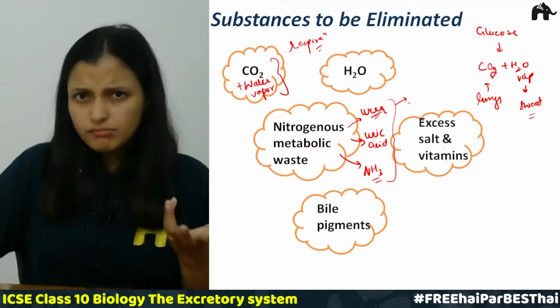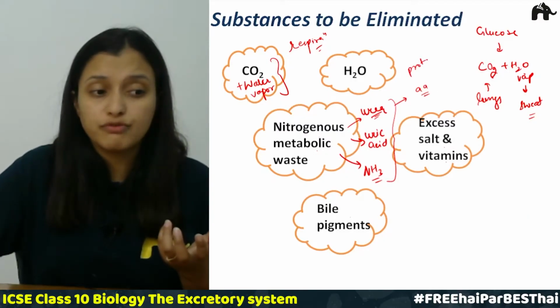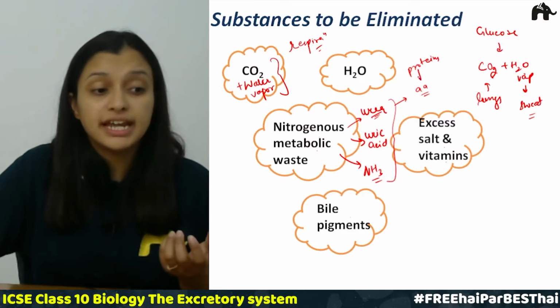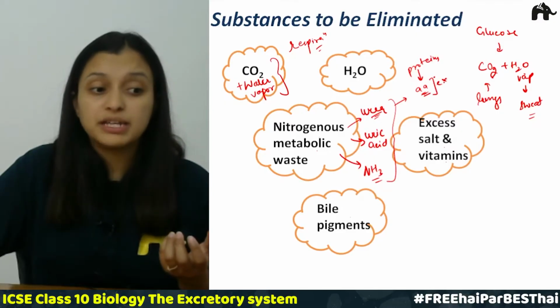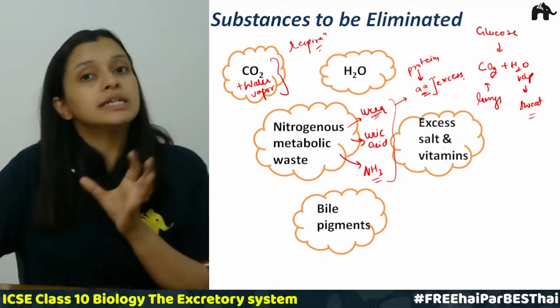There are also many amino acids being produced in our body. These are basically the product of proteins. When proteins get metabolized, they get converted into amino acids. These excess amino acids are not needed by our body, so our body needs to excrete them out.